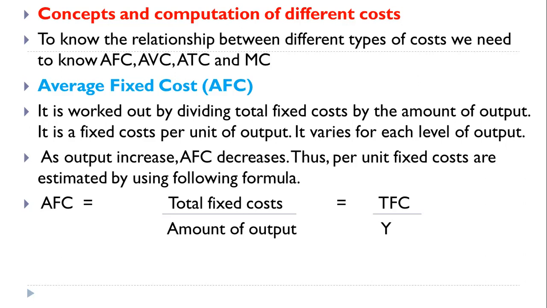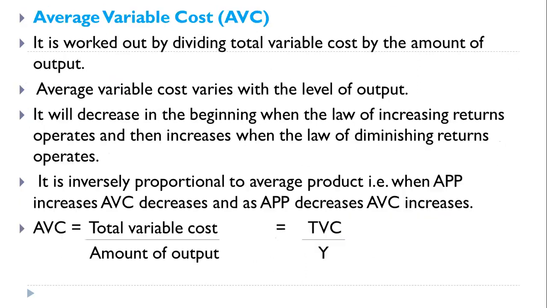This point also asks for a fill in the blank. Fixed cost per unit of output is called dash. We can write there average fixed cost. It varies with each level of output. As output increases, average fixed cost decreases. This is the relationship, and you can easily observe it in graphical form. Hence, per unit fixed costs are estimated using the formula. This formula is already given in your manual also.